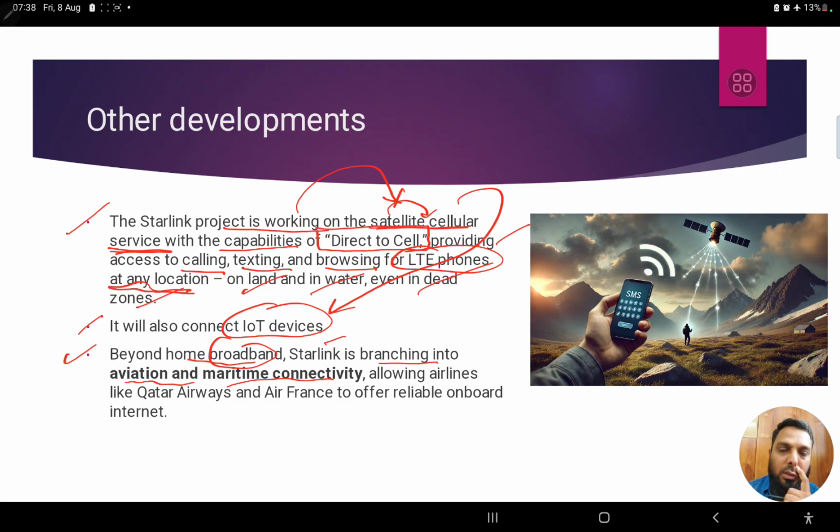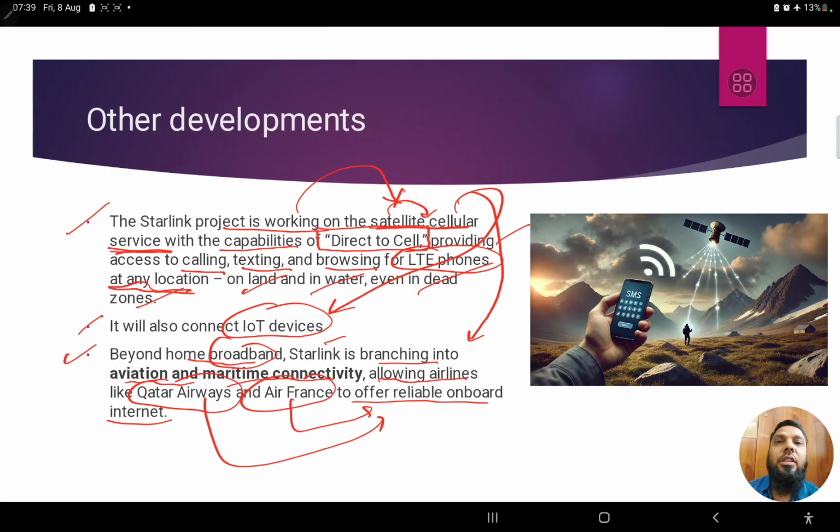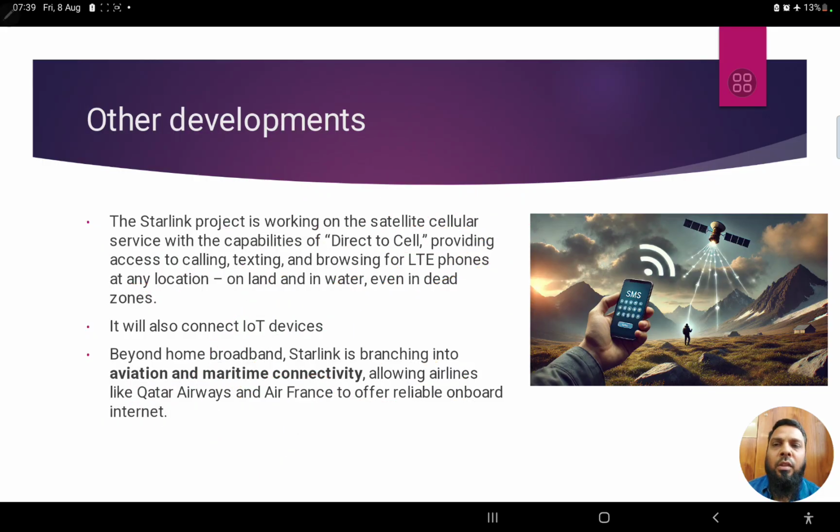But this also is going to change, and these satellite cellular services are going to allow even airlines to offer reliable on-board internet. Even currently we see Qatar Airways or Air France providing internet services to their passengers aboard a flight. Currently that's happening, it might expand in the future, right?